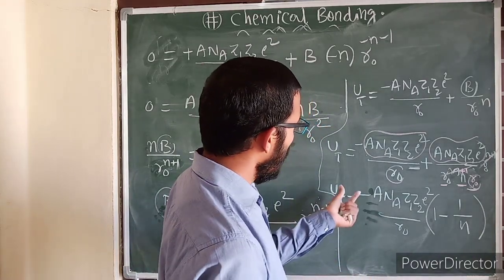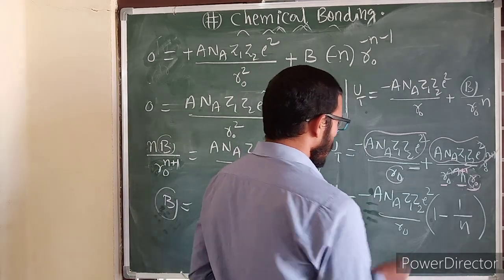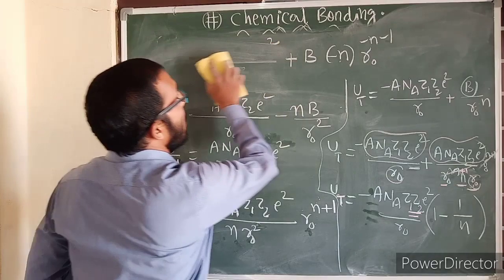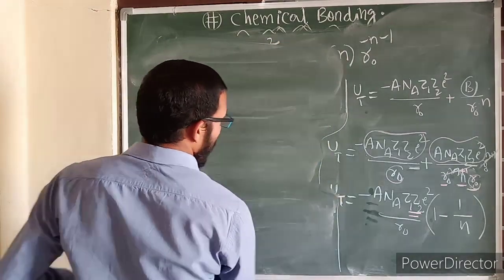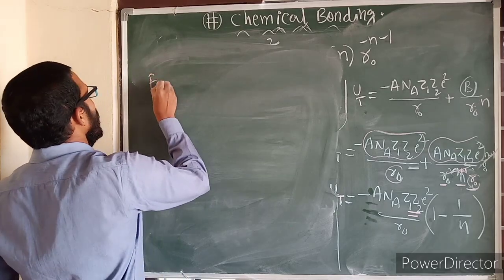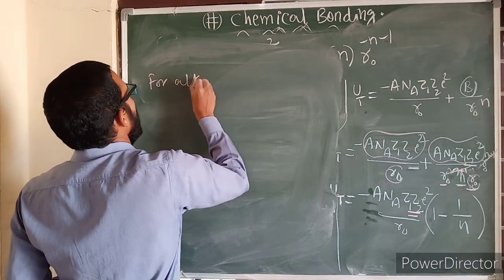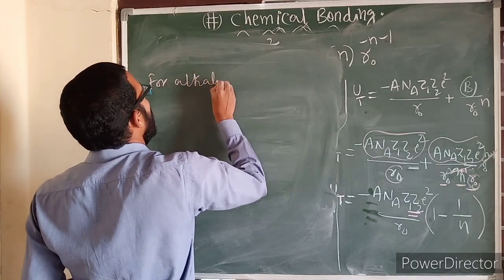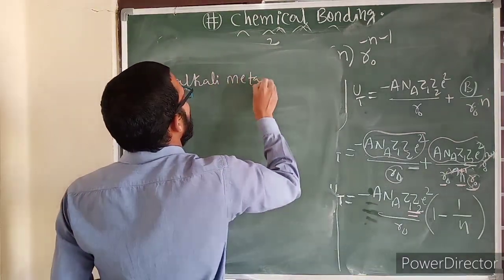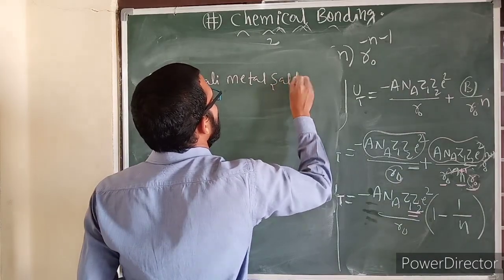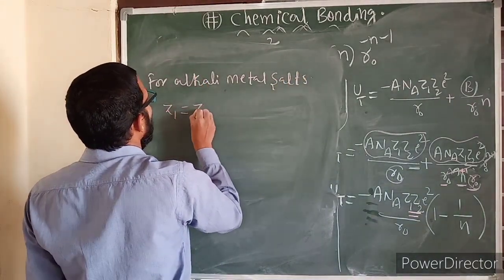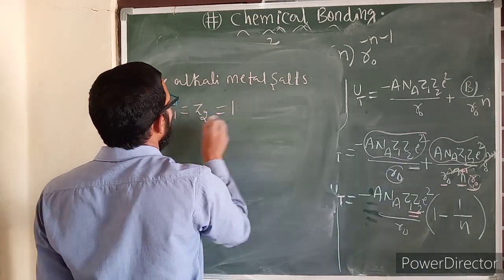Now let us talk about this for alkali metals. For alkali metal salts, Z1 is equal to Z2 is equal to 1.